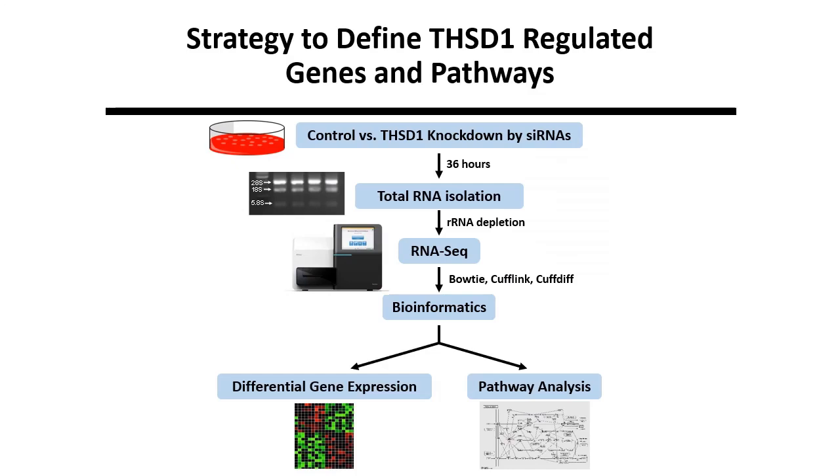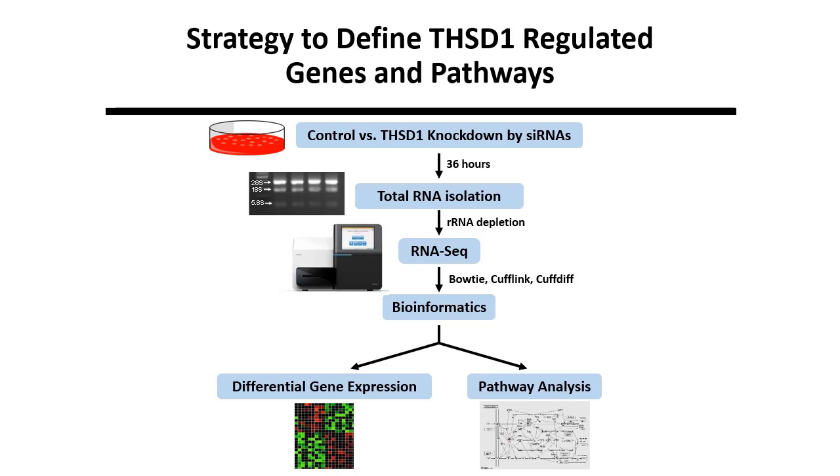After establishing THSD1 mutations as playing a causal role in IA and SAH in mammals, we sought to determine how THSD1 contributes molecularly to IA pathobiology. We performed THSD1 loss of function experiments in human vascular endothelial cells to determine genes and pathways directly regulated by THSD1. For this experiment, we used distinct small interfering RNAs to knock down endogenous THSD1 expression as well as native control siRNAs. 2 control and 2 THSD1 targeting siRNAs were transfected individually so we could define bona fide THSD1 regulated genes and exclude off-target effects.